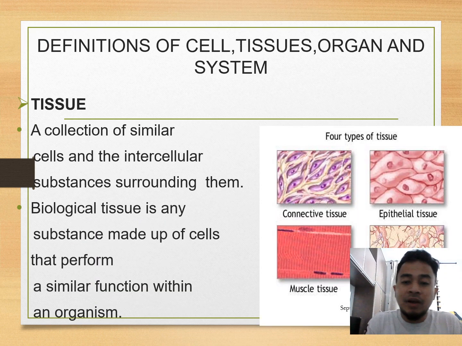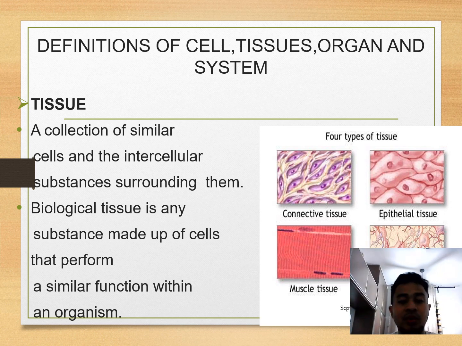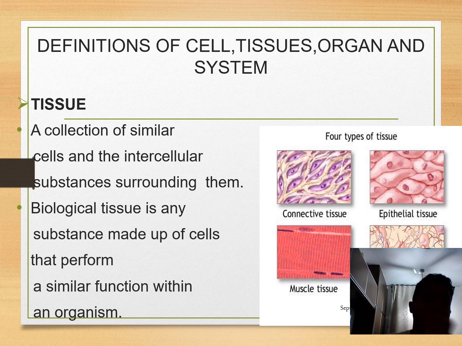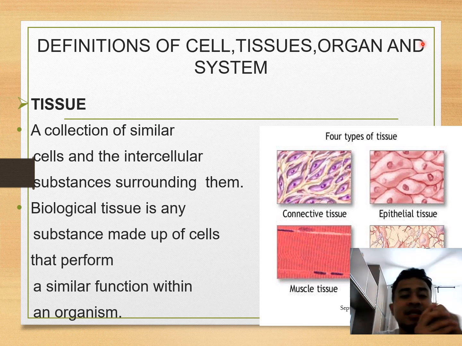Then a lot of cells make up a tissue, depending on what type of tissue we're talking about. Okay, some tissues are a single layer, double layer, and multiple layers. Alright, so again, a tissue refers to a collection of similar cells and the intercellular substance surrounding them. Okay, biological tissue is any substance made up of cells that perform a similar function within an organism.